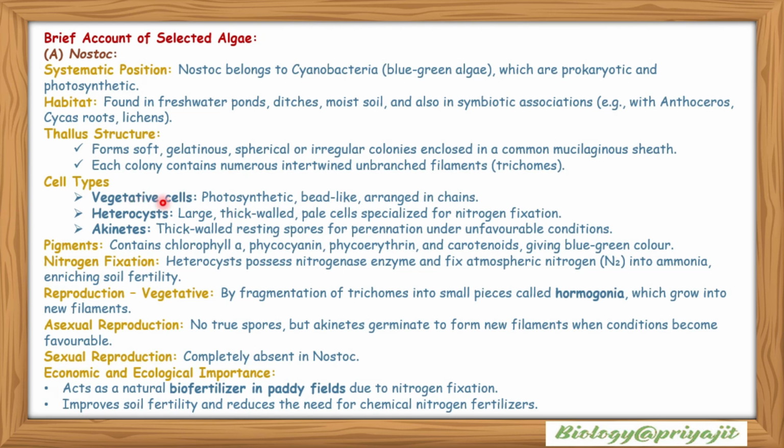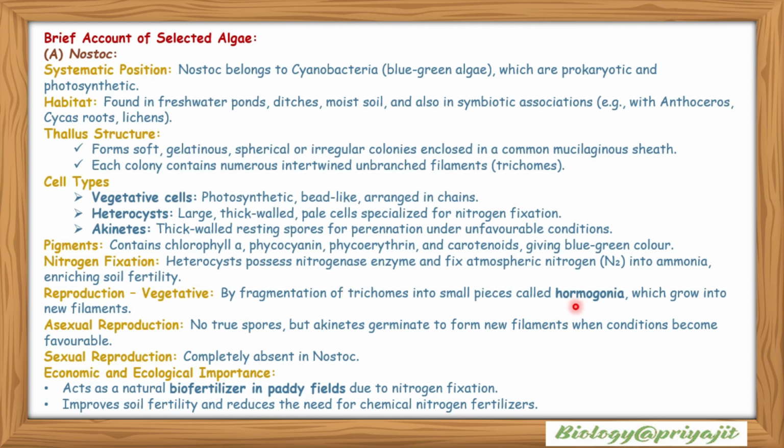Cell types: vegetative cells and heterocysts. Vegetative cells are photosynthetic and bead-like, arranged in chains. Heterocysts are large, thick-walled pale cells specialized for nitrogen fixation. Akinetes are thick-walled resting spores for perennation under unfavorable conditions. Pigments: they contain chlorophyll a, phycocyanin, phycoerythrin, and carotenoids, giving blue-green coloration. Nitrogen fixation: the heterocyst possesses the nitrogenase enzyme and fixes atmospheric nitrogen into ammonia, enriching soil fertility.